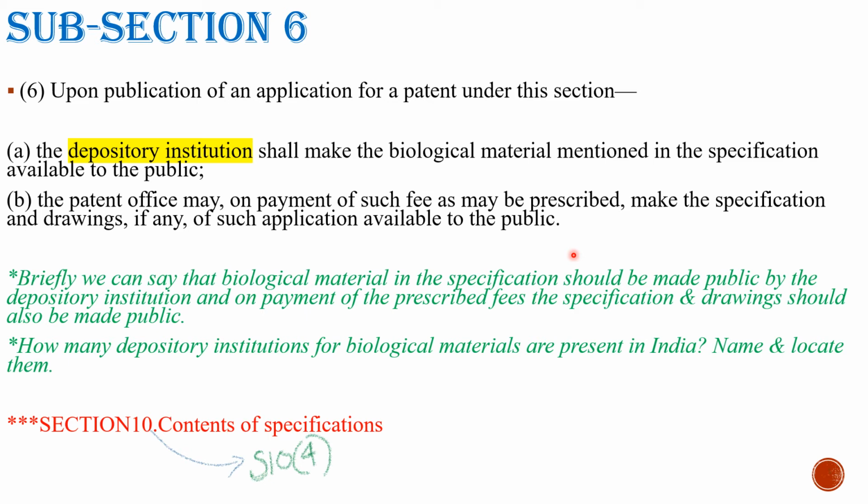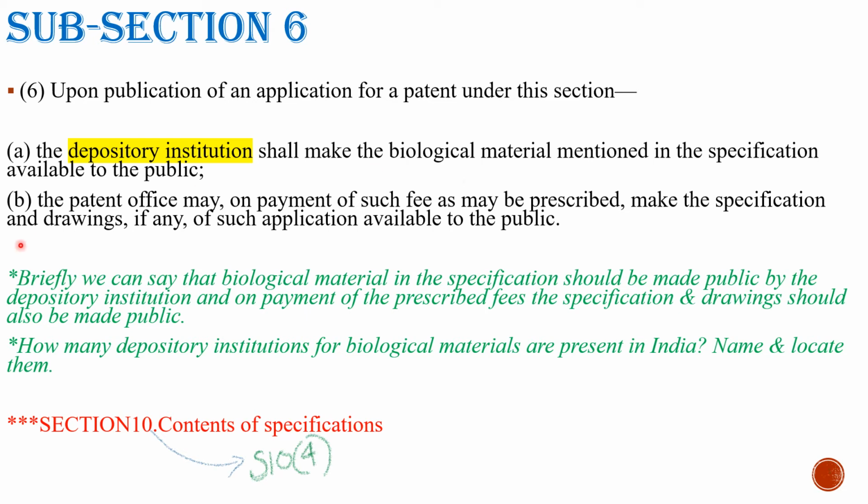So upon publication of an application, the depository institution shall make the biological material public.